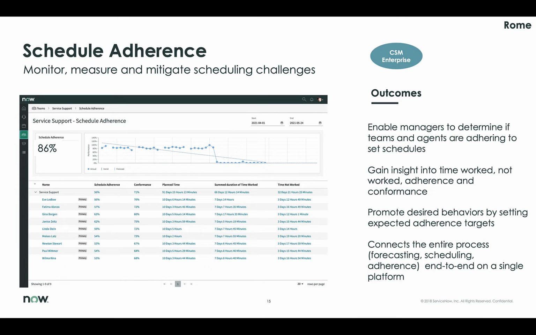Schedule adherence is about tracking how well agents are following the schedule and to mitigate any schedule changes. Managers gain insight into what is being worked on, not worked on, and into key indicators such as adherence and conformance.